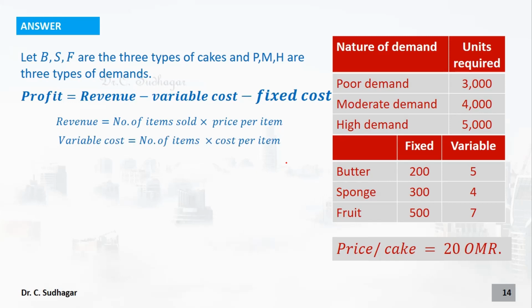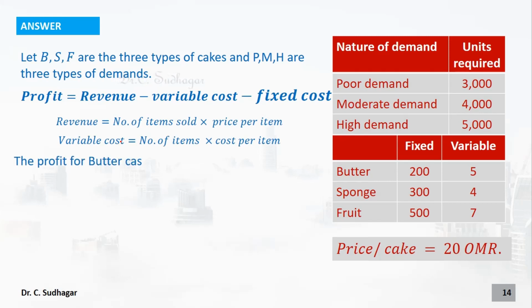If you are selling 5 butter cakes, for making one butter cake we should spend 5 reals. So 5 into 5, 25 reals we should spend for butter cakes. That will give the variable cost for us.